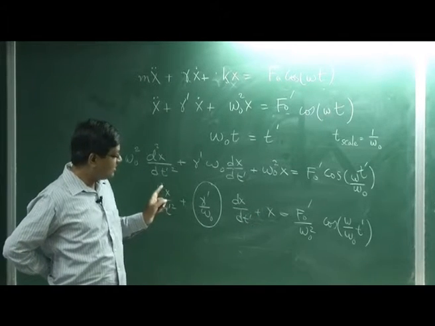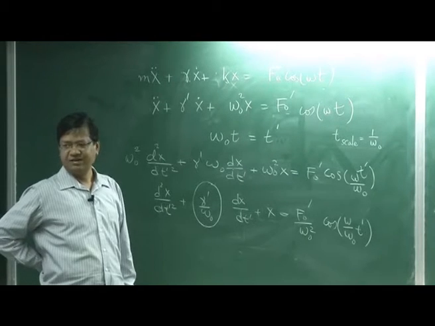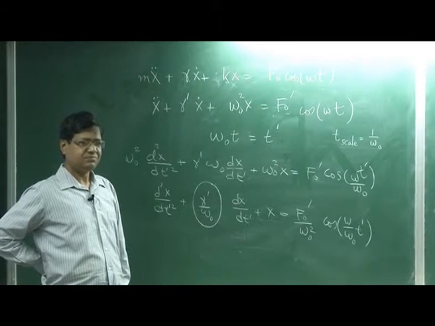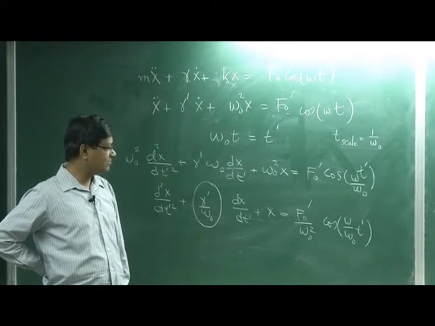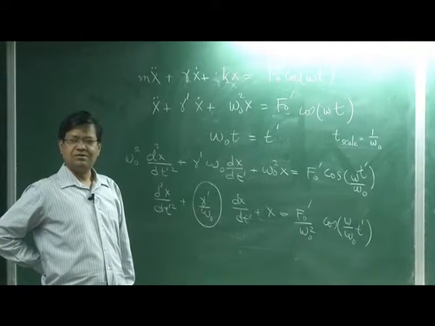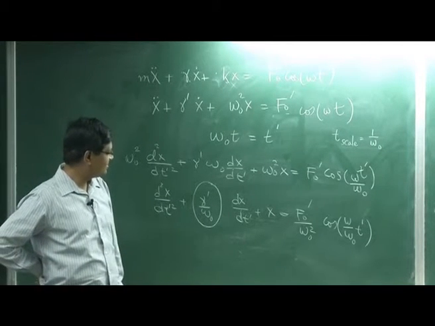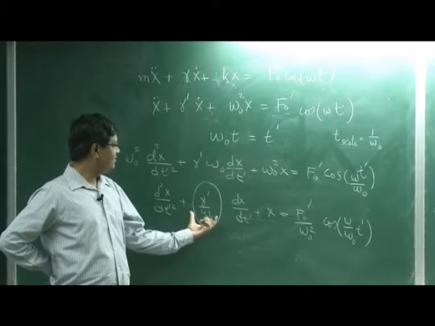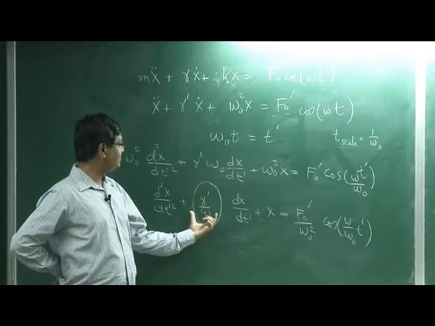Now I need to get the length scale. This will tell you what the length scale is. So what is the length scale for this problem? What is the dimension of this object?